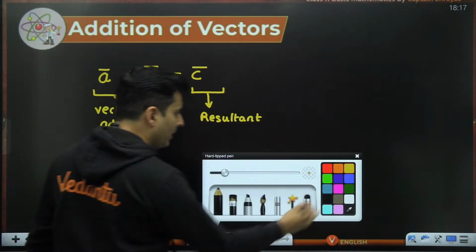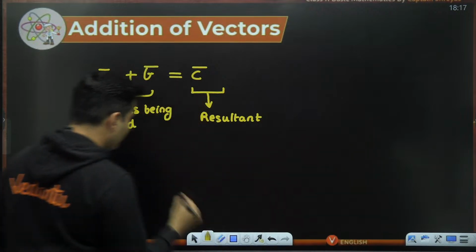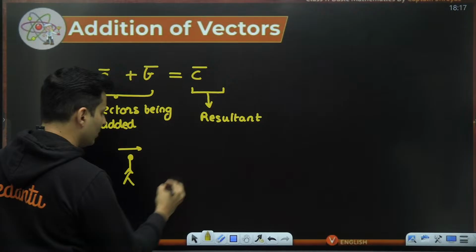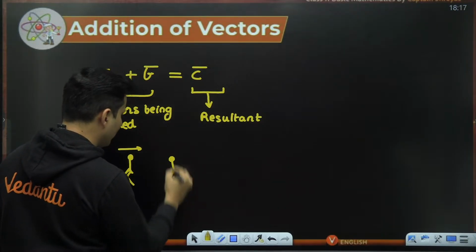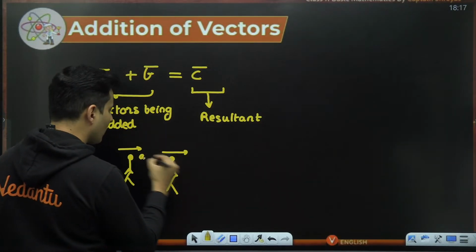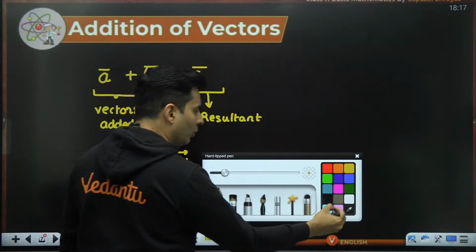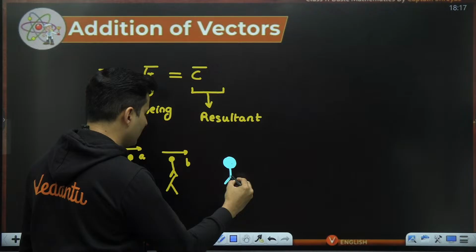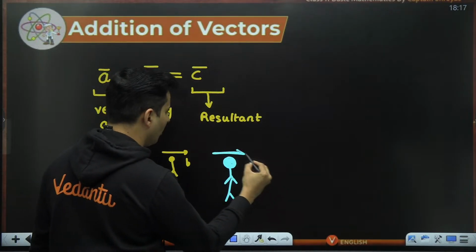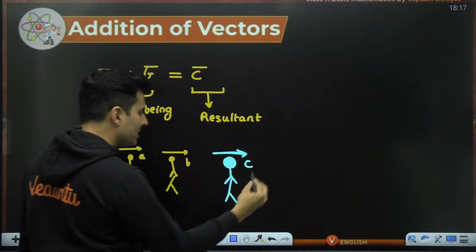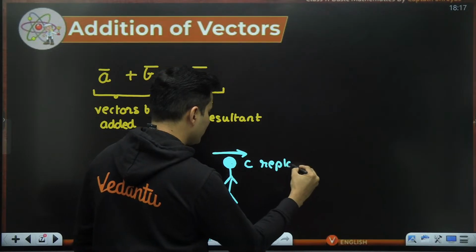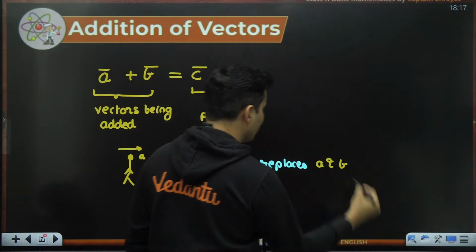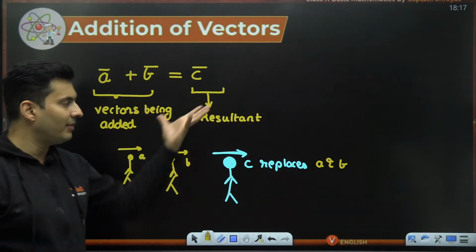Say for example, you had one Pandu applying a force of A Newton and another Pandu applying a force of B Newton. I can get rid of both of them and have one single person doing the job of both, and that is C. So C replaces both A and B. It is a kind of replacement, the effective thing.